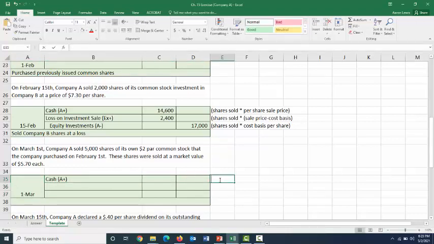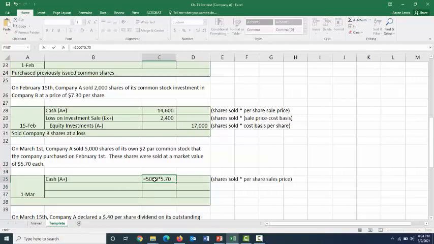We can find that by taking the number of shares sold and multiplying that by the per share sales price again. So here we are selling 5,000 shares, and we're selling them at $5.70 per share. So if we take 5,000 and multiply it by $5.70, Company A is going to be receiving $28,500 in cash for reselling these shares out of their treasury.